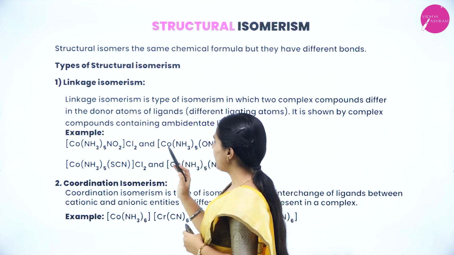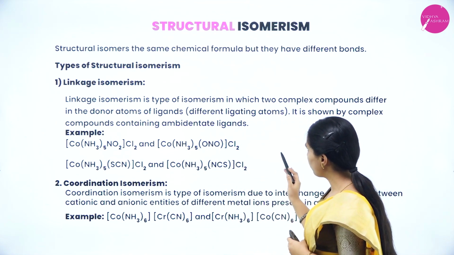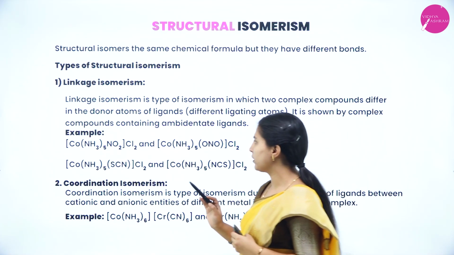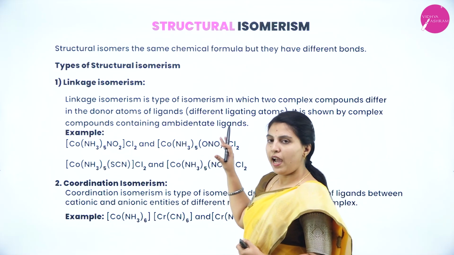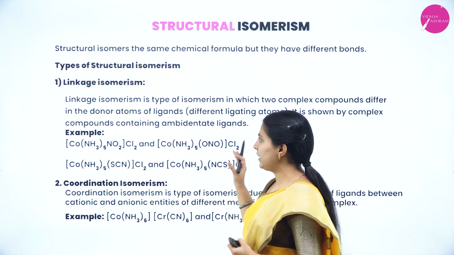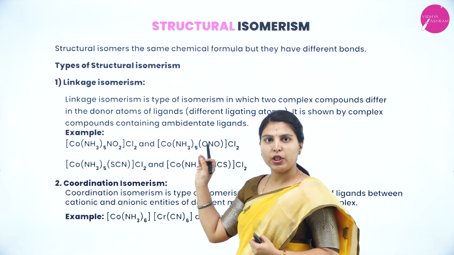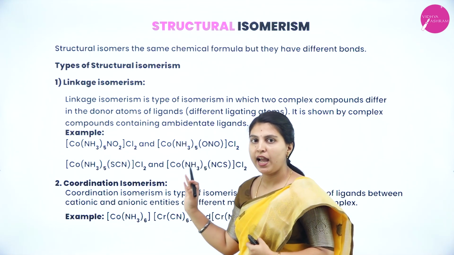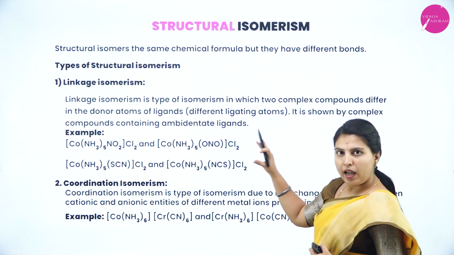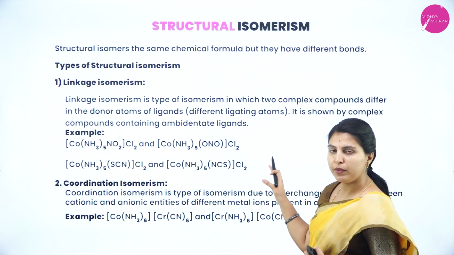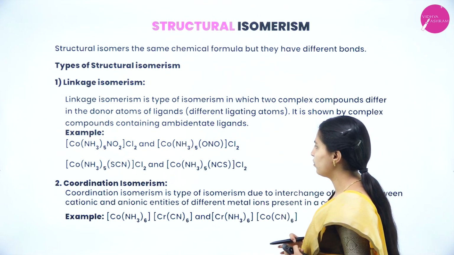They have the same molecular formula, but in one complex the ambidentate ligand is attached to the metal atom through one donor atom, and in the other complex it is attached through another donor atom. We call it linkage isomerism.